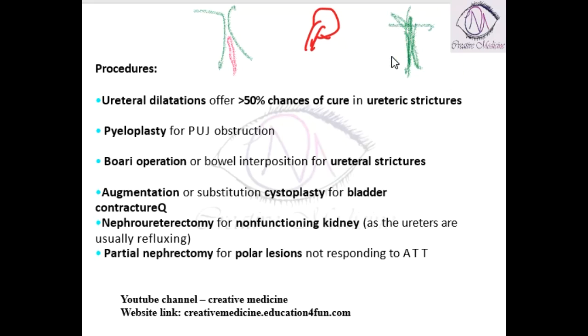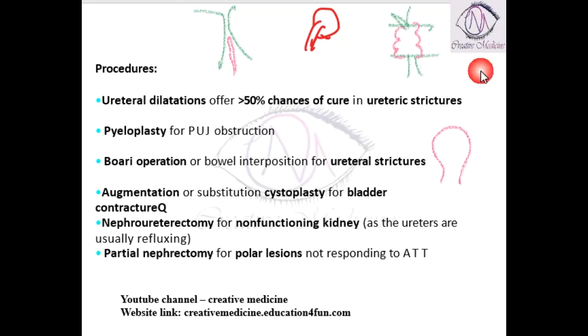So in such cases you should remove this part of the ureter, and then you should transpose bowel. Bowel transposition can be done, or you can use a Boari flap operation.